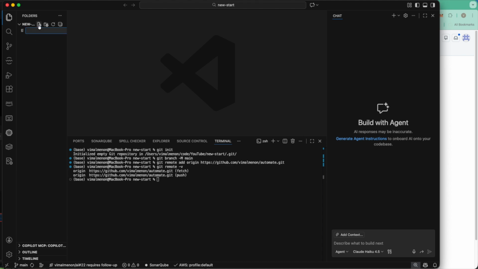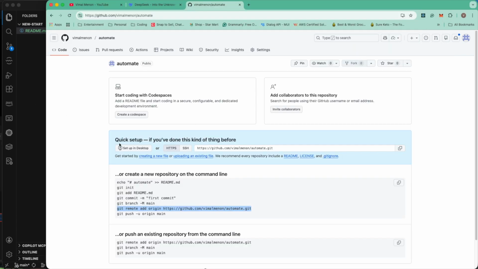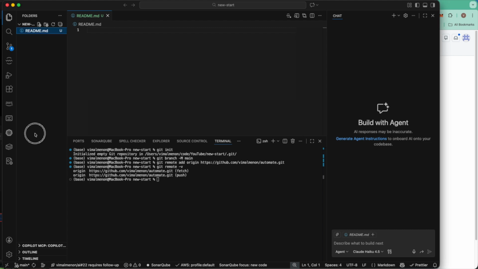What I'll do first is create a readme file. This is what defines the project, and this will show up on the GitHub page when I push it. We are going to see that in a minute. Okay, so let's do that.